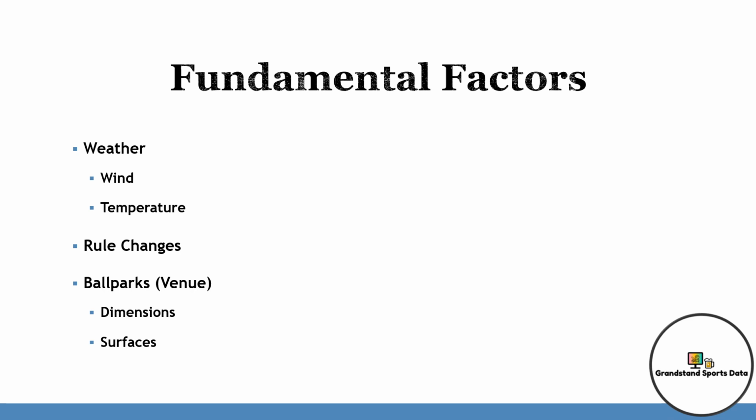Next would be the rule changes. The biggest rule changes this year in 2023 are the pitch clock, defensive shift limits, and bigger bases. When comparing spring training in 2022 to spring training in 2023, there has been almost half a run more scored per game and a full stolen base attempt more per game. This is pointing to more offensive output and may result in more overs for the total. But listen, be careful. If the totals are set high early, be ready to bet the unders just in case.